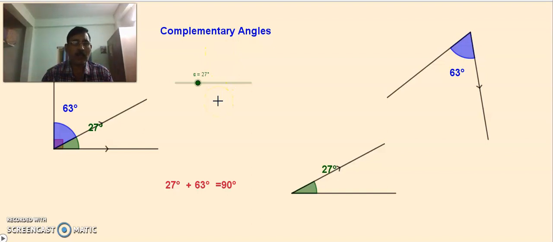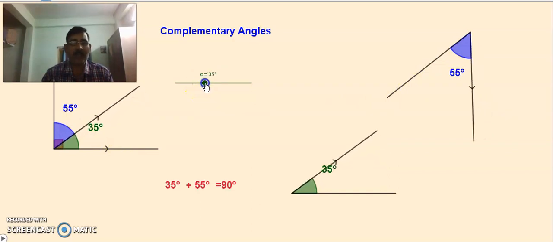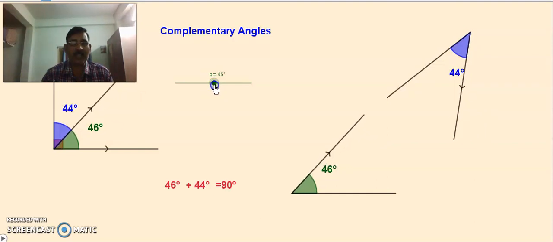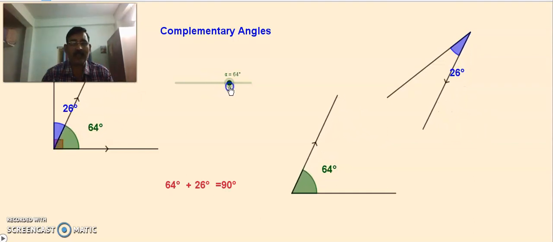Here there are two possibilities. The two angles which we are considering may be adjacent, or may not be adjacent. In the first figure you can see that they are adjacent, and in the second one they are non-adjacent, but still you can see the sum of the angles. In both situations the sum is always 90 degrees.